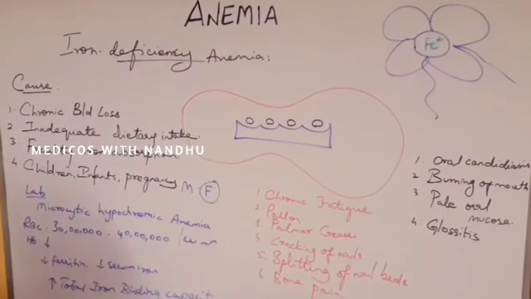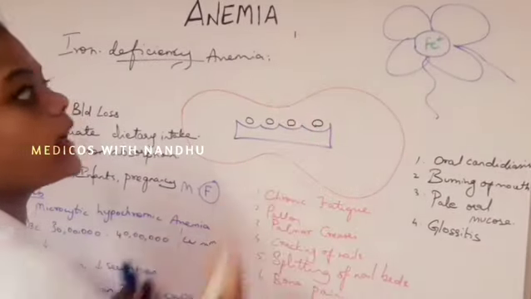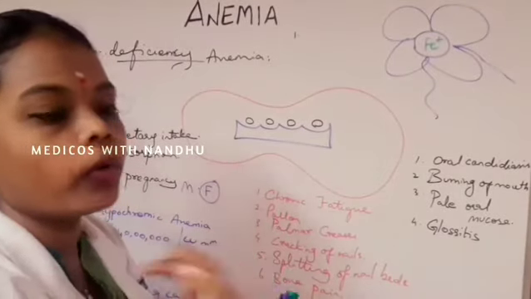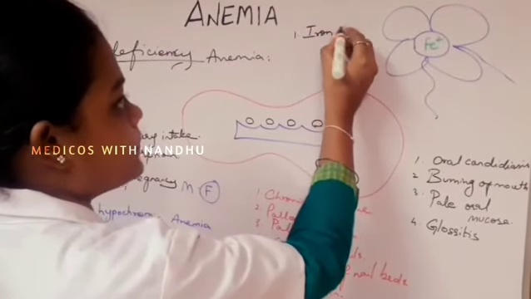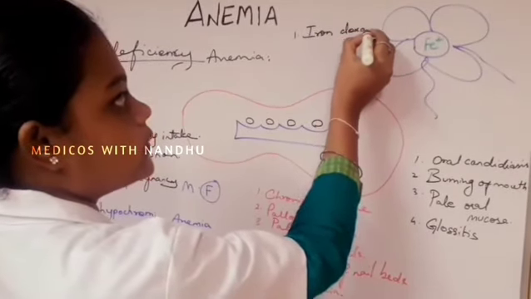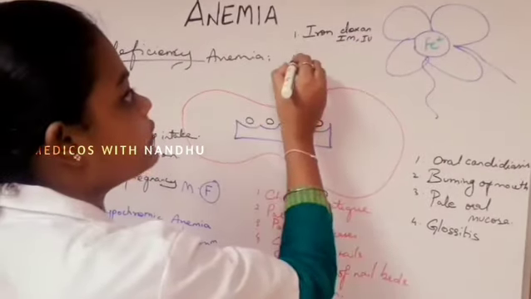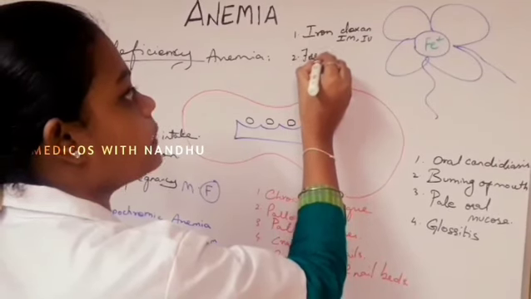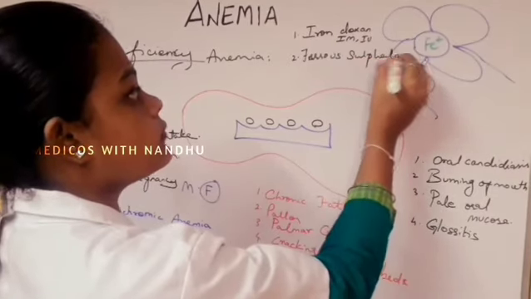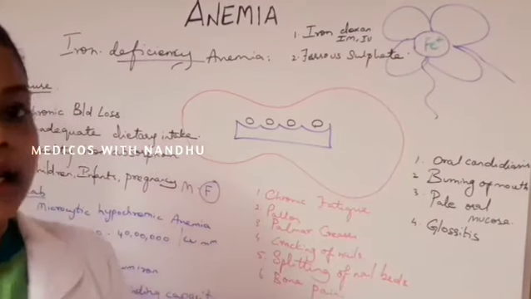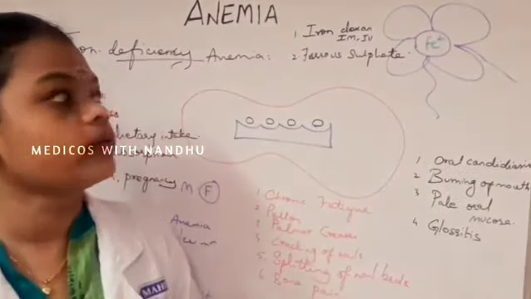So what is the treatment we can give in iron deficiency anemia? The first treatment is oral supplementation of iron. Iron dextran is given intramuscularly or intravenously, and ferrous sulfate can be given orally. So we can give the iron medical management in this way.